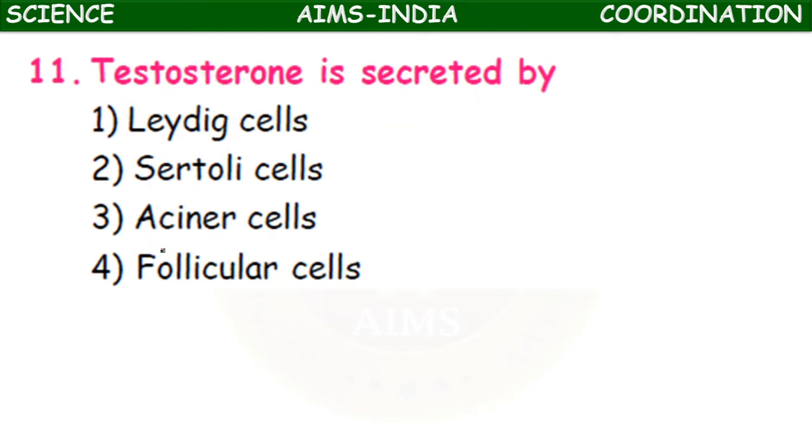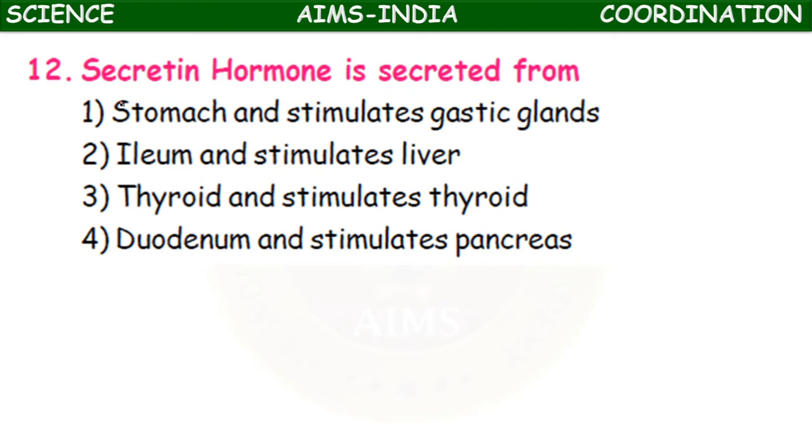Testosterone is secreted by which part of the testis? Leydig cells, Sertoli cells, acinar cells, follicular cells. These are the different types of cells, but in the testis, Leydig cells secrete the testosterone hormone. The secretin hormone is secreted from the stomach and stimulates: gastric glands, ileum, liver, thyroid, duodenum, pancreas.